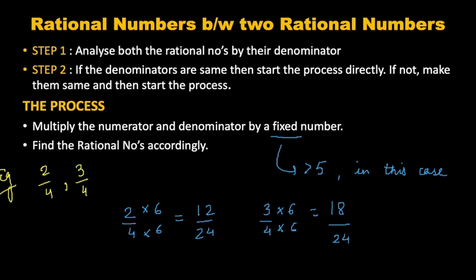Between 12 and 18 I can write 13 by 24, 14 by 24, 15 by 24, 16 by 24, and 17 by 24. It is quite easy to do that. Just multiply the numerator and denominator by a fixed number, a number which is more than the number of rational numbers we have to find.